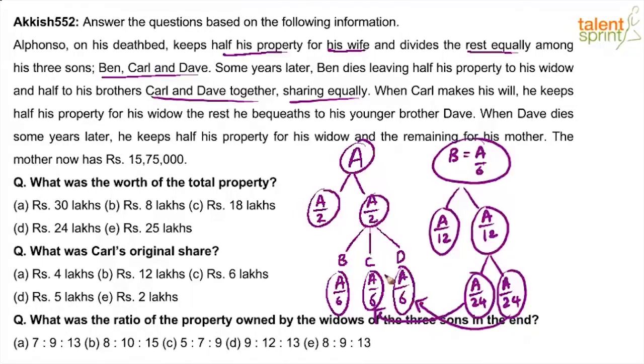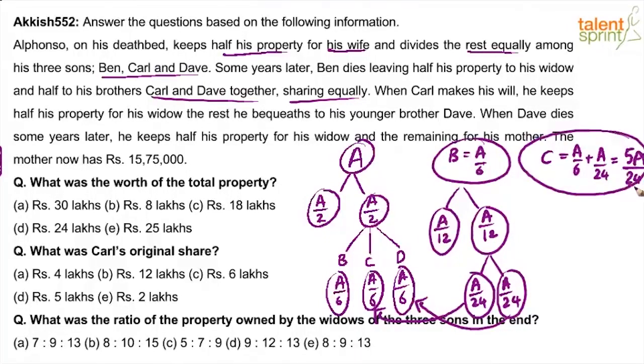Now when you look at Carl, what is Carl's property? He already had A by 6 and he has got A by 24 from his brother after his death. A by 6 plus A by 24. The denominator 24 is the same, so A by 6 is 4A by 24, and 4A plus A gives 5A by 24. This is Carl's property, 5A by 24.